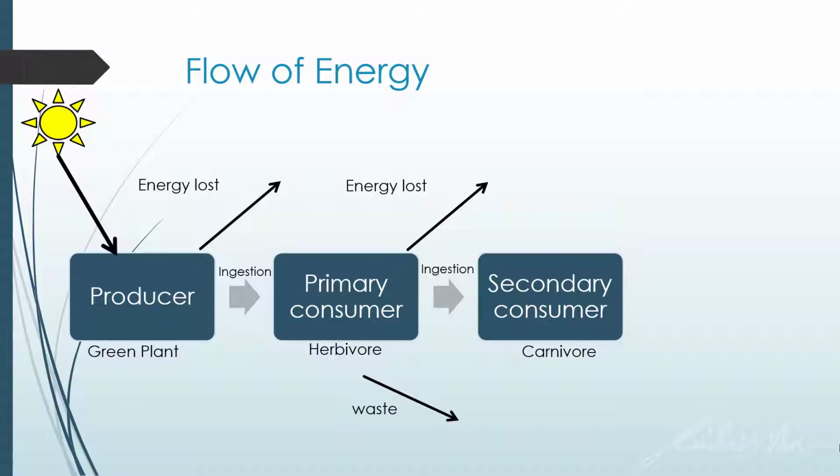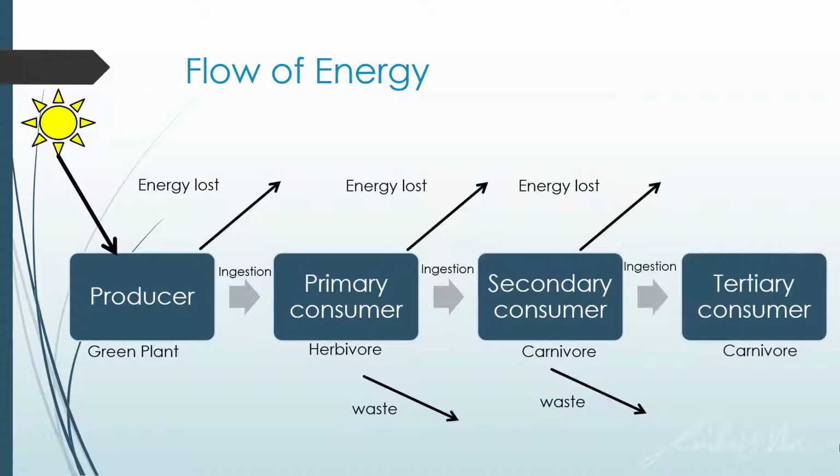And similar to the herbivore, the carnivore will also lose heat energy to the surroundings as well as through waste. The remaining energy of the carnivore will be transferred to the tertiary consumer, if any. And of course, the tertiary consumer will lose energy to the surroundings through heat as well as undergoing egestion.